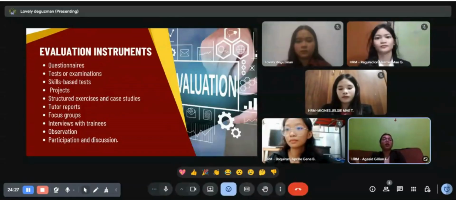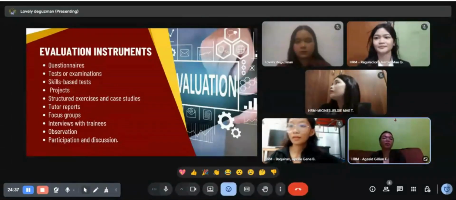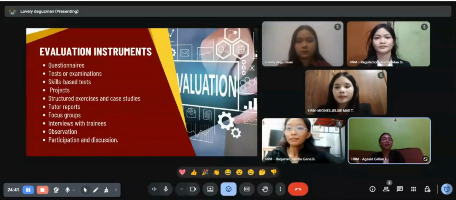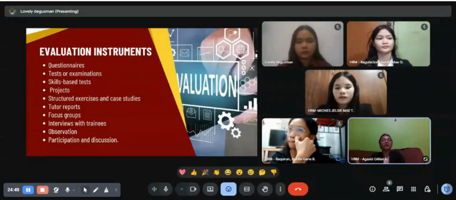Another one is structured exercises and case studies, which test decision making and problem solving in real-life situations. We can also use tutor reports, where trainers write down their evaluations of the trainees.